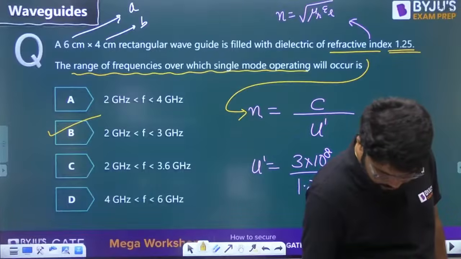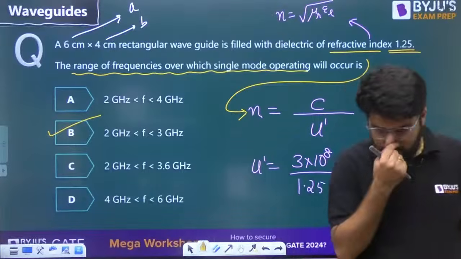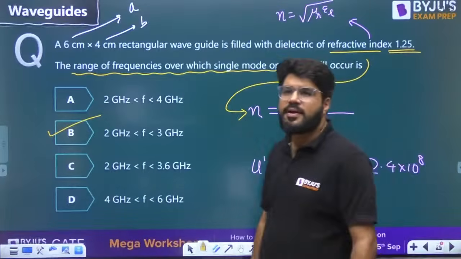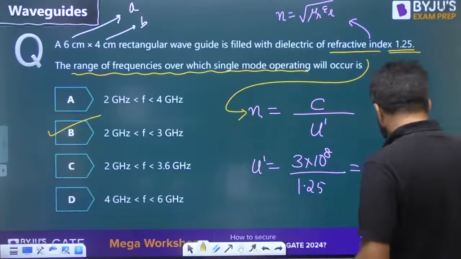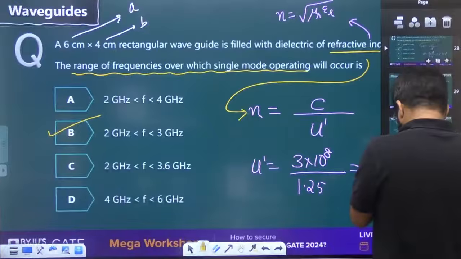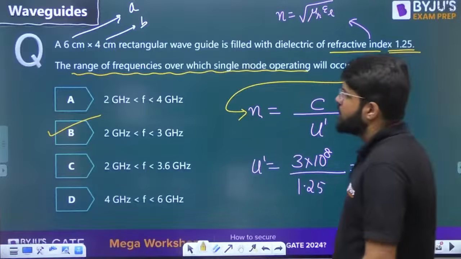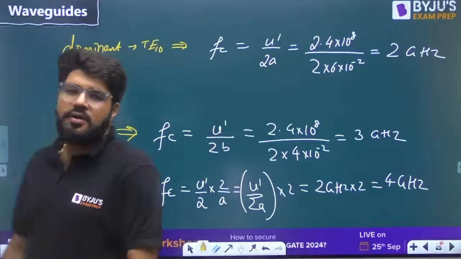Right, guys? Single mode operation will be there. Correct? Yes, Dreamer, correct answer. It is 2 gigahertz to 3 gigahertz. That is option number B. That is what is meant by the single mode operation. Okay? Chalo. Next. This is done.